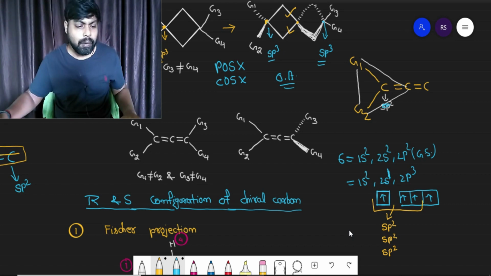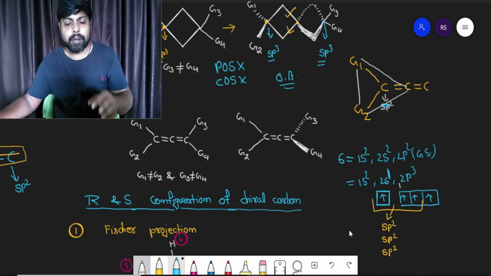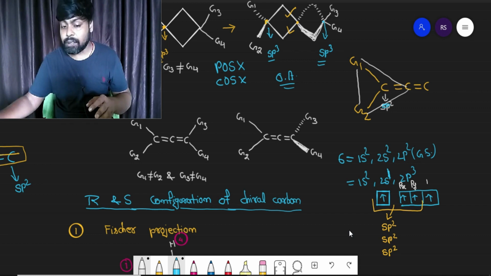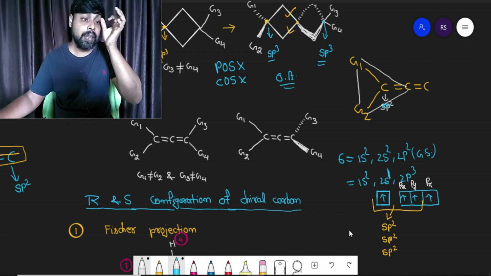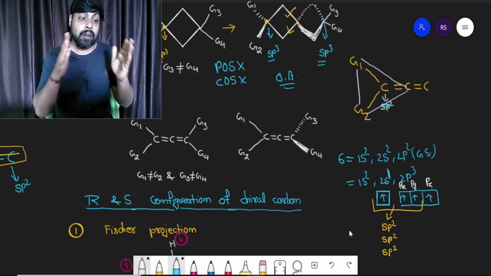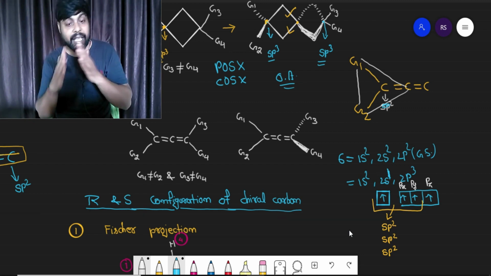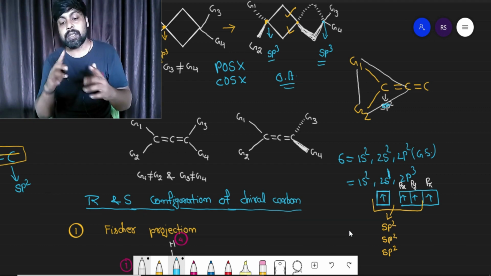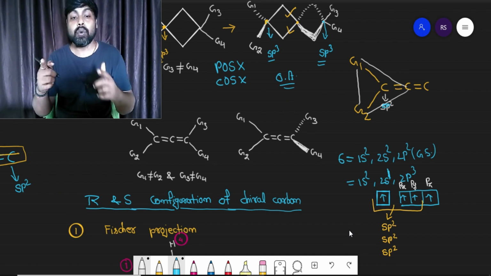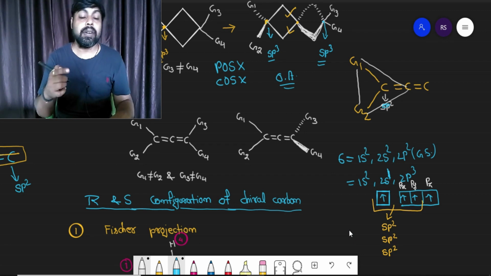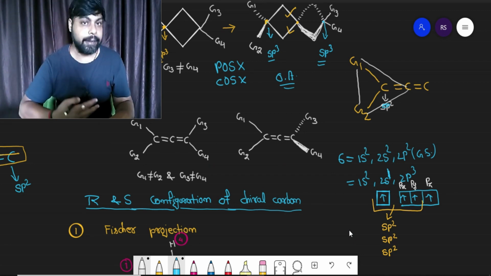Now let's say the first p orbital is px, the second is py, and the third is pz. So the 2s orbital, 2px and 2py are used, since you are taking px and py orbitals, so this triangular plane will be in the xy plane, right?